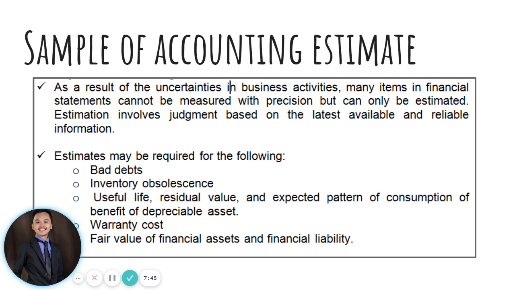And then we also have warranty cost and the fair value of your financial assets and your financial liability. So again, guys, there are items in our financial statements that are products of estimates. That is very common because that is one of the limitations in the preparation of our financial statements. But however, what is good is that when we actually discover a more relevant information, we have the chance to change it in a form of accounting changes like accounting estimate.